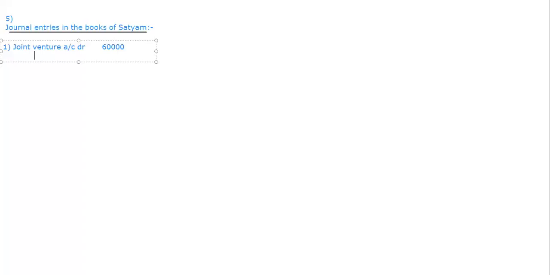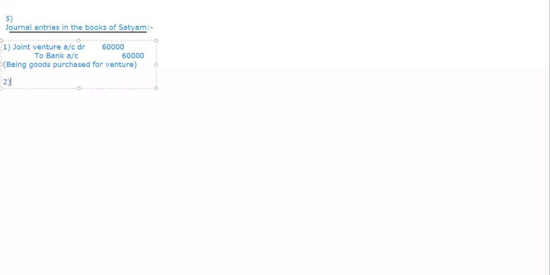That point we have to see, because this makes a difference. If he's supplying, we'll write purchases, but if he is purchasing, then we will write to bank account. And the narration being goods purchased for venture.